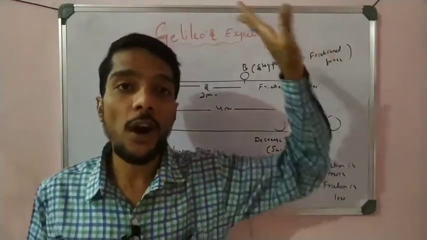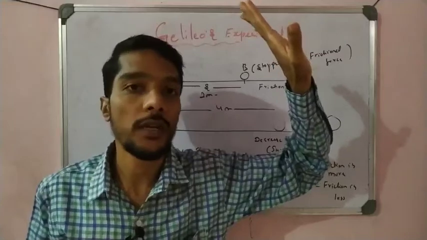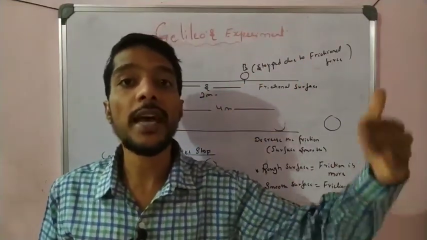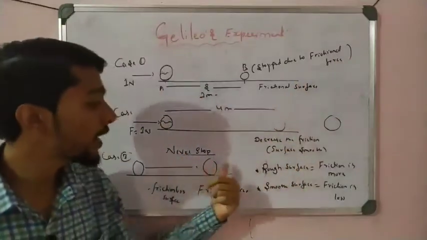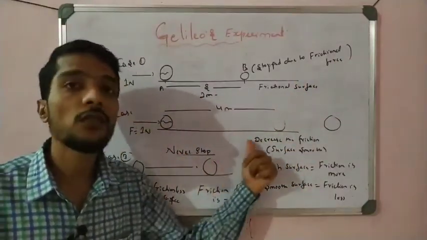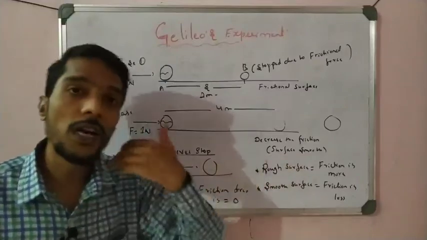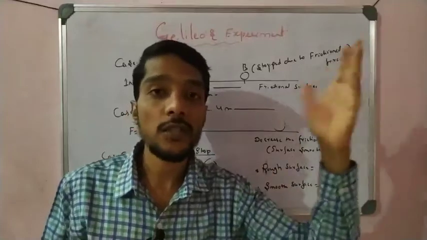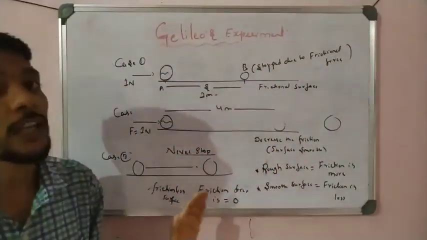The object is always moving. That is, the object remains in uniform motion unless an external force is applied. If you do not apply an external force, because the friction force is 0, you must apply an external force to stop the object. If not applied, what happened? The object continues to move until an external force is applied on it. That is the Galileo experiment here.